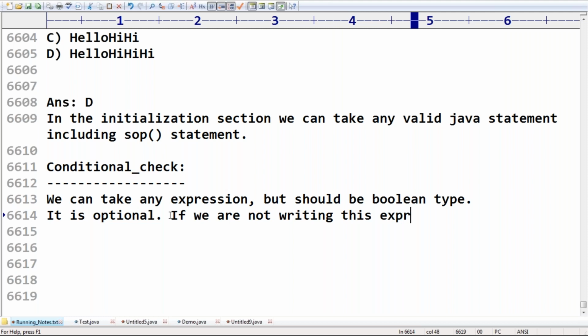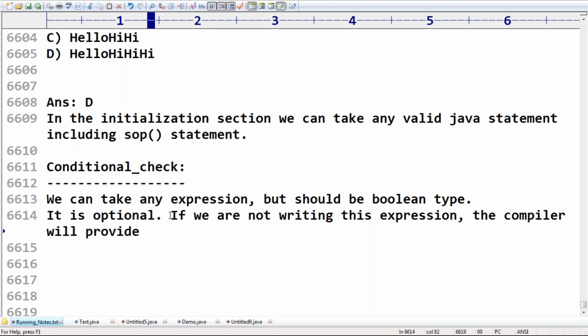Next, if we are not writing this expression, then the compiler will provide it. Remember this one, sir. The compiler will provide a true value. Very important, sir. The compiler will place a true value.